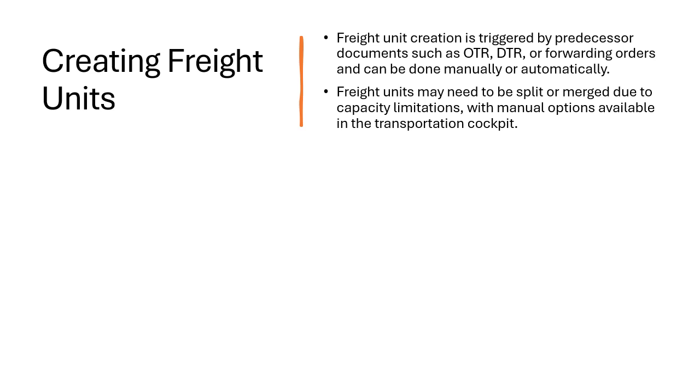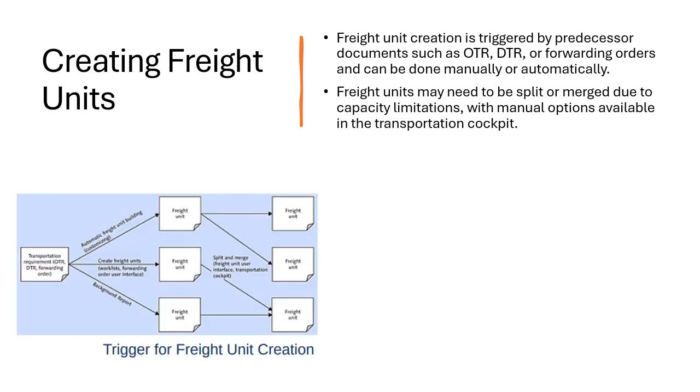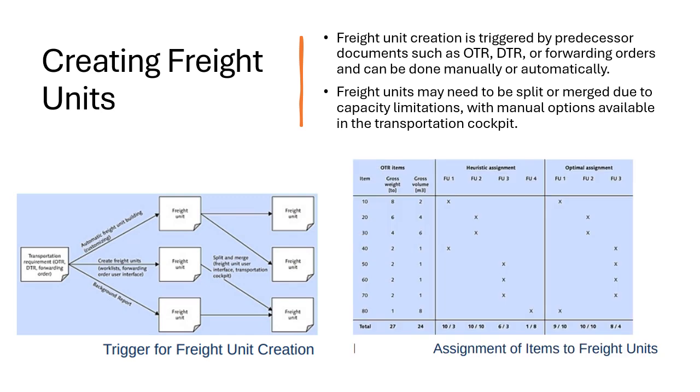Next is creating freight units. These are created based on business documents like orders and deliveries, either automatically or manually. Users can split or merge freight units to adapt to the capacity constraints they have. And next is the trigger for freight unit creation. This is done through predecessor documents, which explain when and how freight units are generated based on the various transport requirements they have. This image is the assignment. It shows how items are assigned to freight units, which also provides an optimal solution based on constraints like volume and weight. So it compares the optimal and best approach for the assignment.